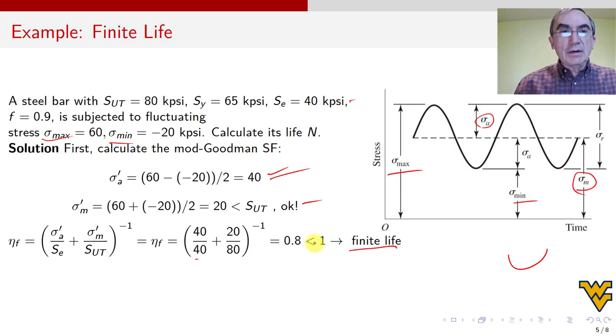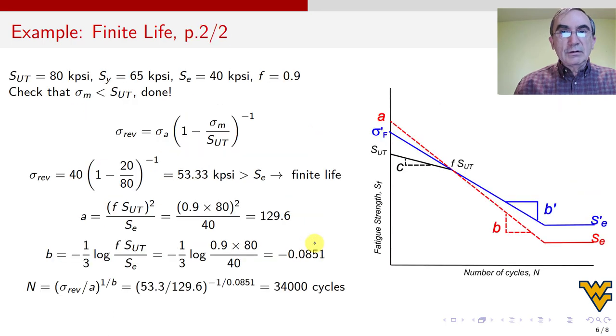So let's see if we can calculate what the life is. Now what we have to do is, this is the same thing, the properties I put again. Check that sigma mean is less than SUT. Yes, we check, it's done, so it's not going to break. Okay, so sigma REV, this is the formula that I showed you before.